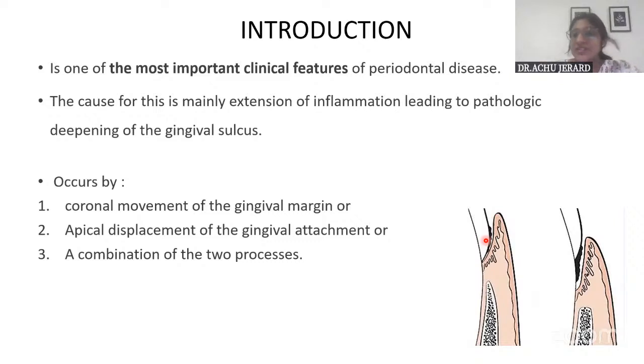A normal sulcus, its probing depth is 2 to 3 millimeter. So anything above which is considered to be a pocket, which again favors the anaerobic organisms to thrive and destruction of the periodontium. So we consider that as a pocket. So how do we get this deepened sulcus? Either the attachment will be there itself, but the gingiva would coronally migrate, or otherwise, as in the second picture, the attachment itself might have been lost, and then it recedes further down apically along the tooth surface or the root surface, or a combination of both can also happen.